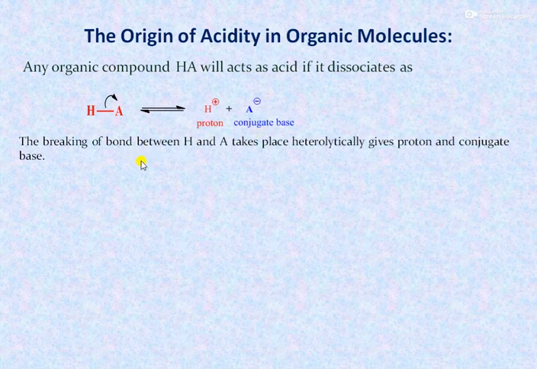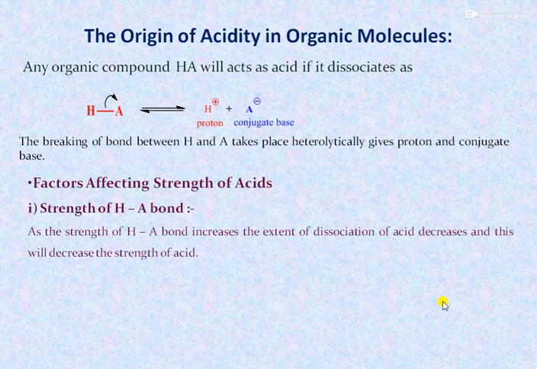That is, breaking of the bond between H and A takes place heterolytically, gives a proton and conjugate base, then it can act as an acid. The factors affecting the strength of acids are: first one, strength of the HA bond. As the strength of the HA bond increases, the extent of dissociation of the acid decreases, and this will decrease the strength of the acid. In simple words, if this HA bond is a weaker bond, then dissociation should be easier, and that's why the acid is a stronger acid.